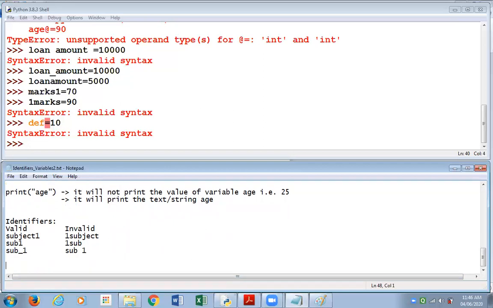Now, I'm writing a particular statement, and there's something I want to discuss with you about it. I'm writing address equal to, where address is my variable. Just as we made the variable age, we are making the variable address. Then we have written the equal to symbol, and the value that I want to give to address, I'm typing in double quotes. So I'm giving a string value to my variable address: Dadar, comma, Mumbai, hyphen 400028, dot.